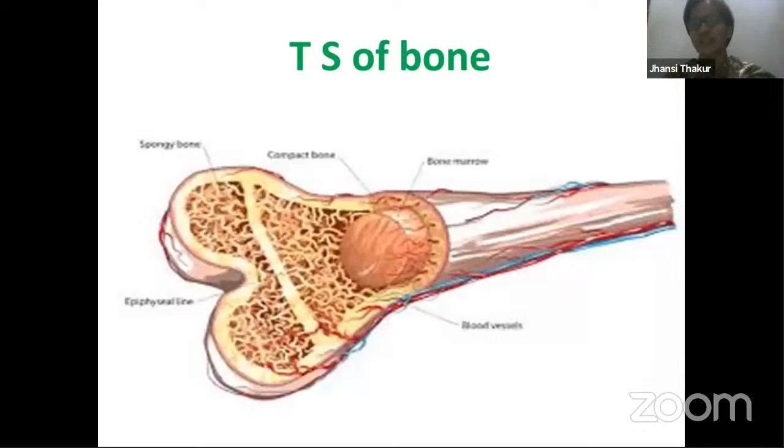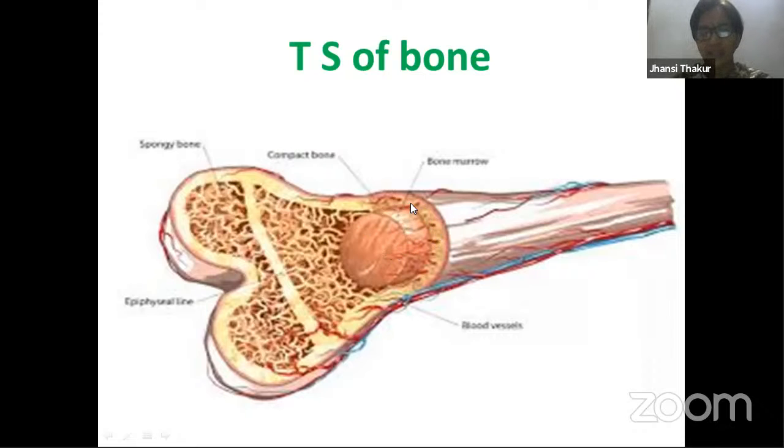Let's try to understand inside the bone. Now we understood from outside how bone is divided into three parts. Lengthwise we have seen epiphysis, metaphysis and diaphysis at both the ends. So this is the outside layer. The outside layer is called the periosteum, the outermost layer, and then this is the bone marrow cavity. The space is the cavity and this is the bone marrow.